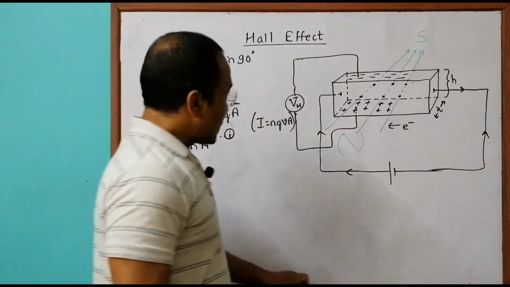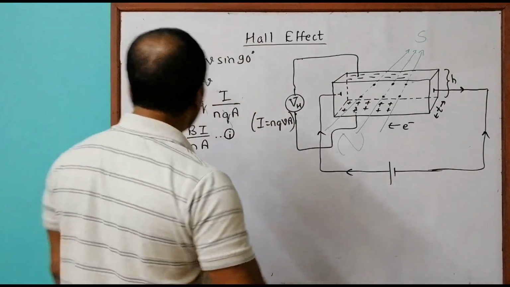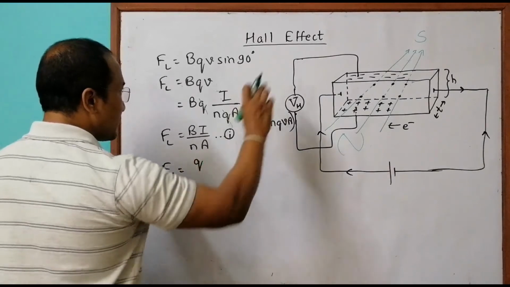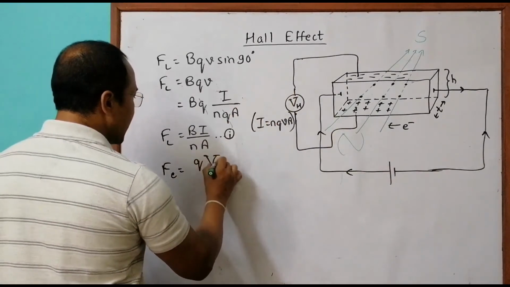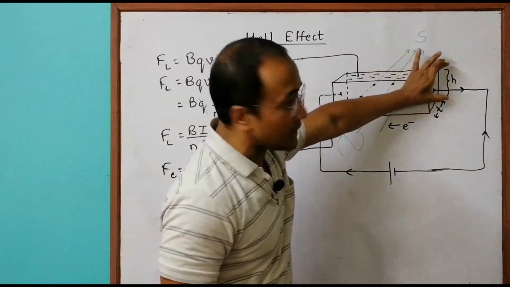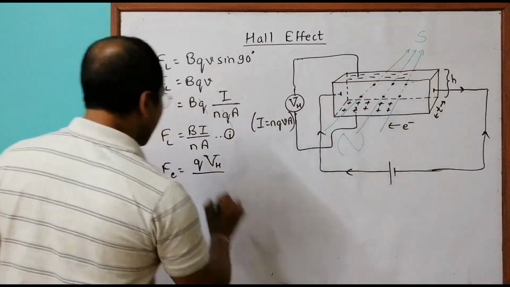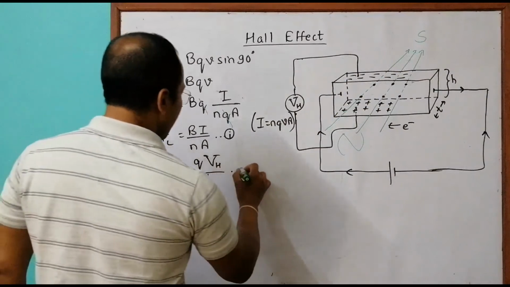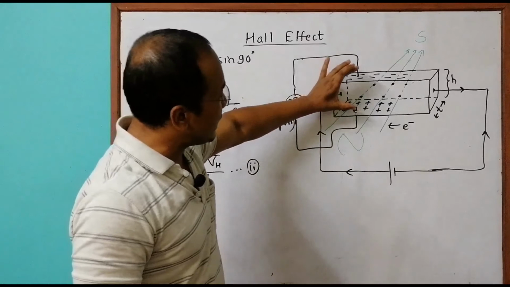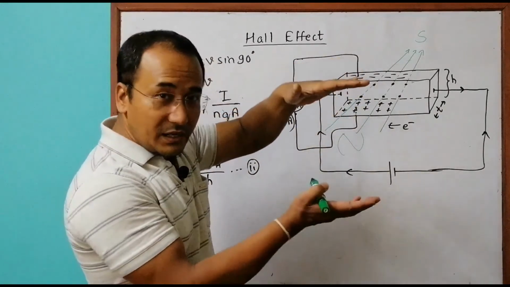Then, when the charges separate, they develop an electric force as well. So the electric force, F electric, is equal to Q times the PD over there, which is VH, divided by the separation between these things. So it is equal to this H. When this is H, this thing is also H. So it should be H here. Equation 2.